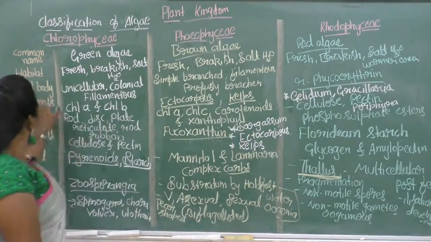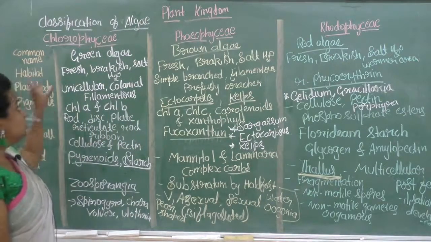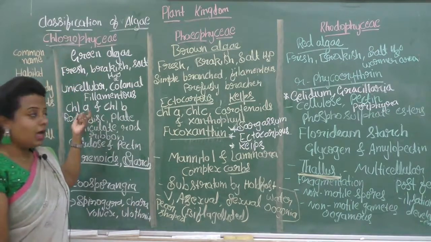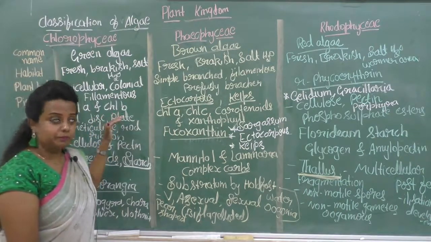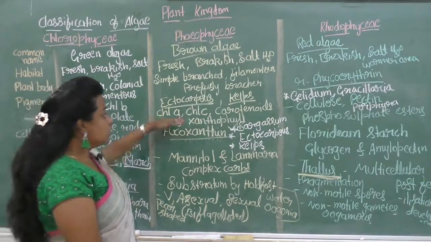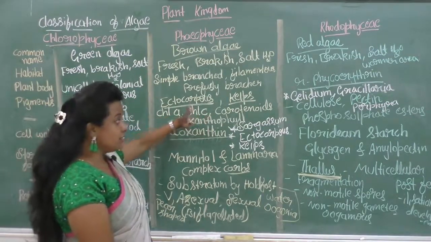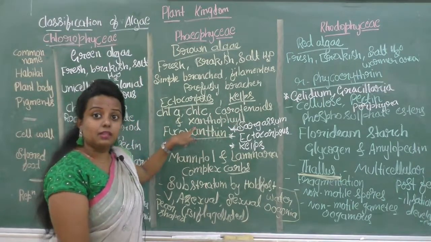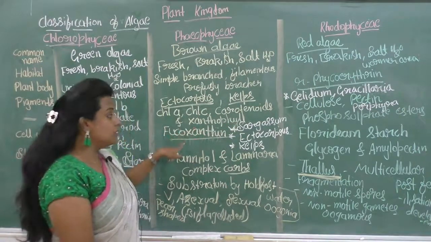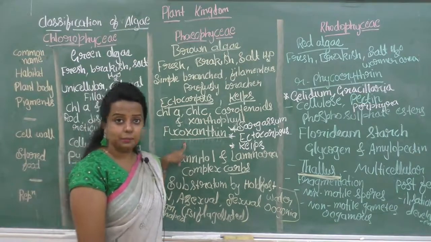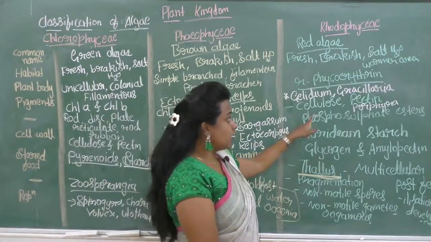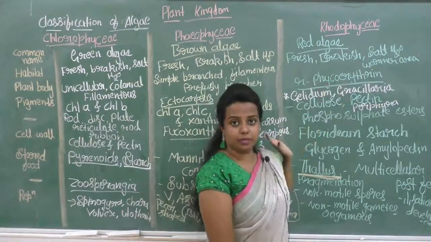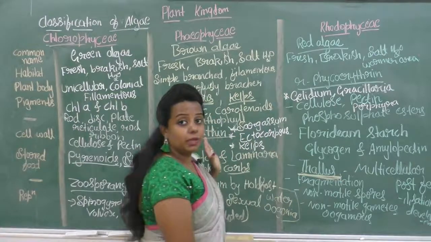Okay, next is about the pigment. In the Chlorophyceae, the pigments present are chlorophyll A and chlorophyll B. In the Phaeophyceae, chlorophyll A, chlorophyll C, carotenoids, xanthophyll. Okay, there is a kind of xanthophyll, that is fucoxanthin. In the Rhodophyceae it is phycoerythrin. Okay, these are the pigments.